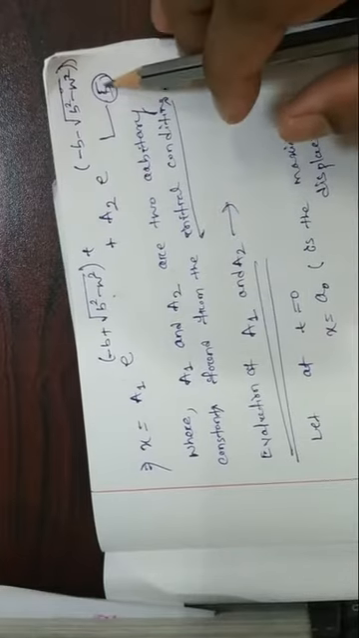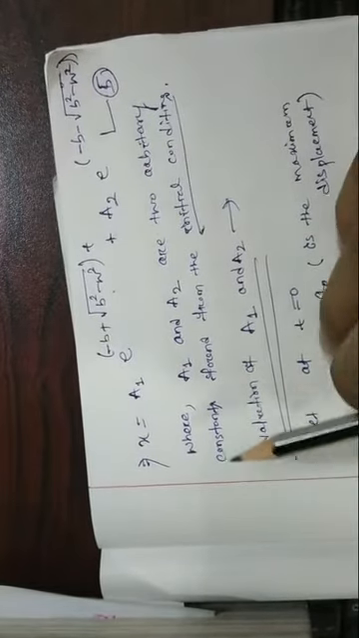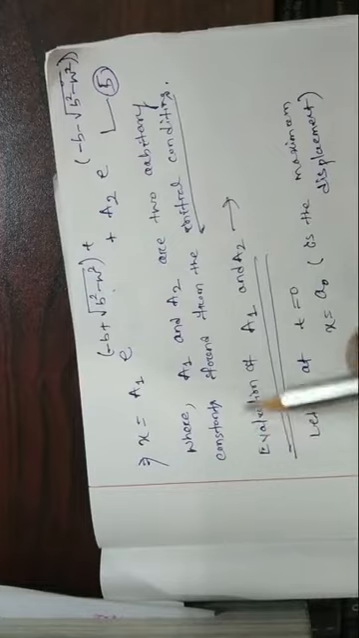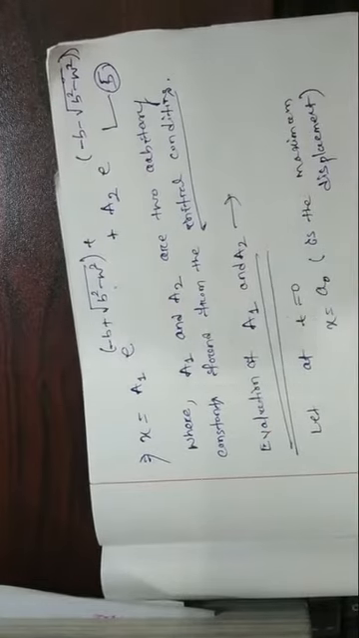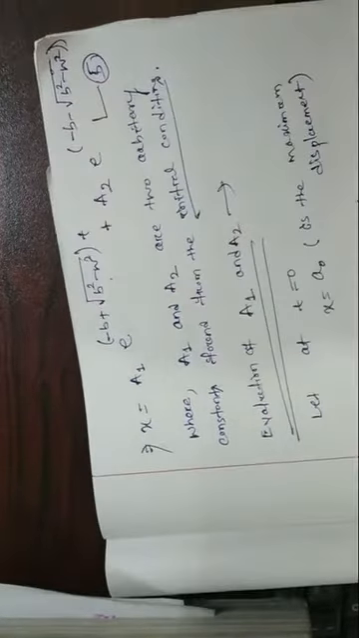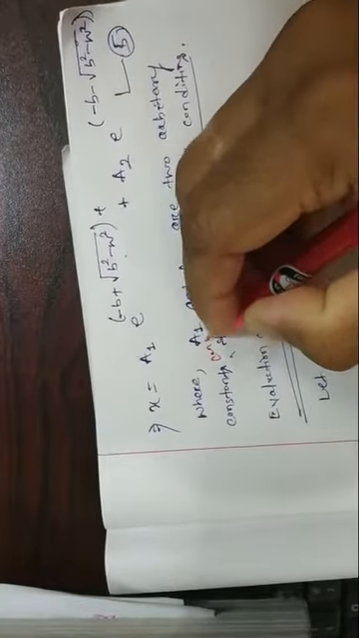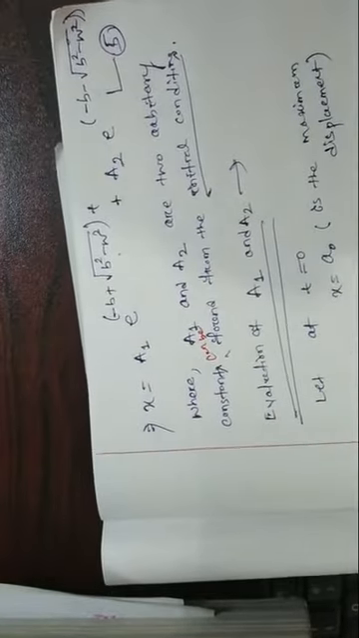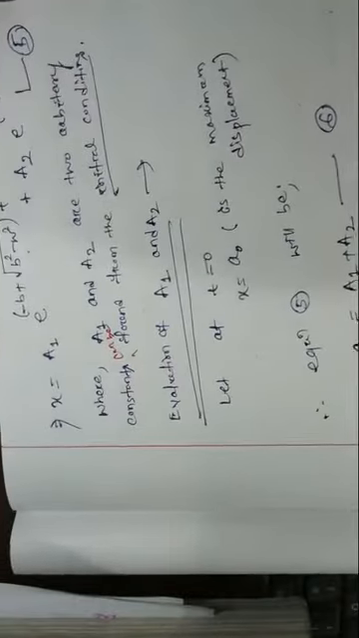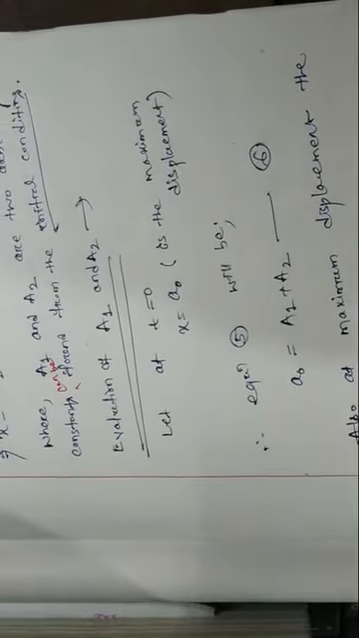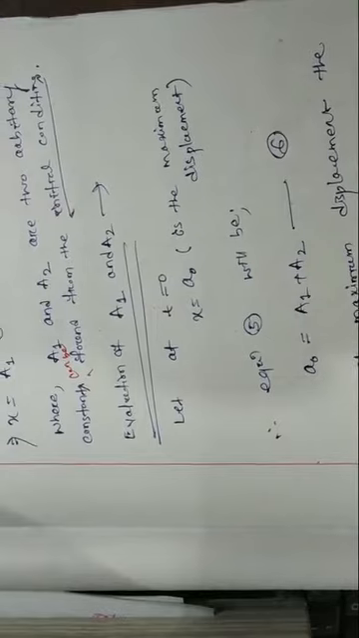Consider this equation is 5, where a1 and a2 are two arbitrary constants, which can be found from initial conditions. So initial conditions means at t is equal to 0, x is equal to 0.